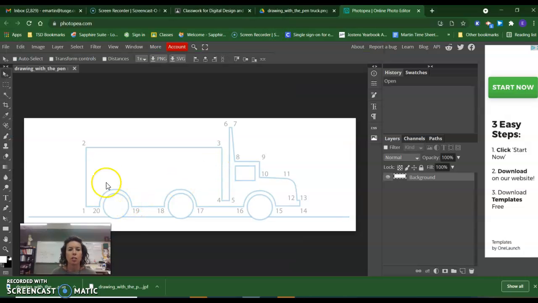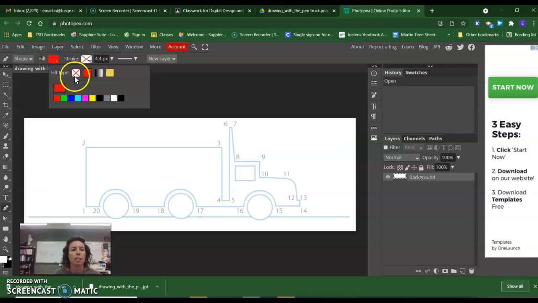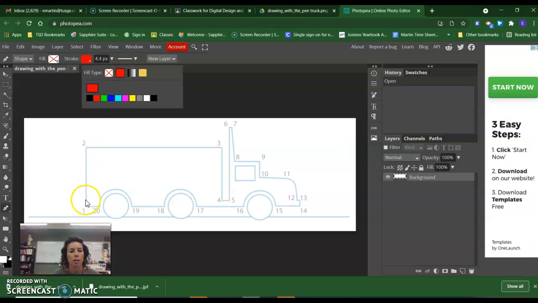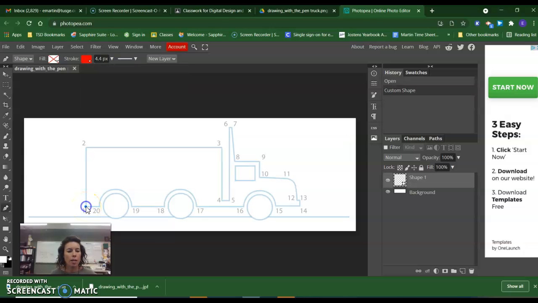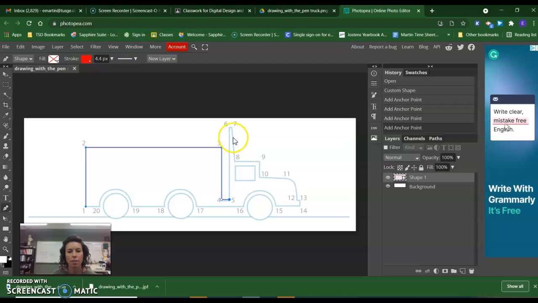All right. So you can see that there are some numbers to help guide you along the way. So I'm going to select my pen tool, and I want to set it to no fill, and I do want a trace. So I am going to start at the number 1, and I'm going to hold Shift to go to 2, Shift to 3, 4, 5, 6, 7. I will hold no keys between 7 and 8.